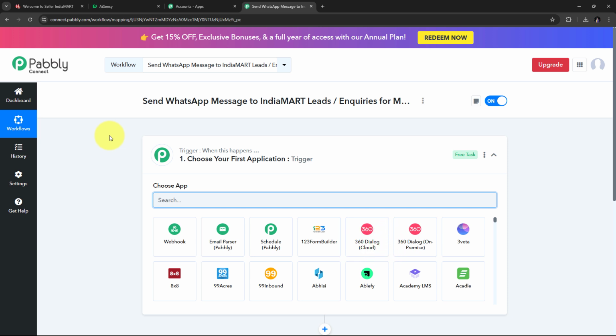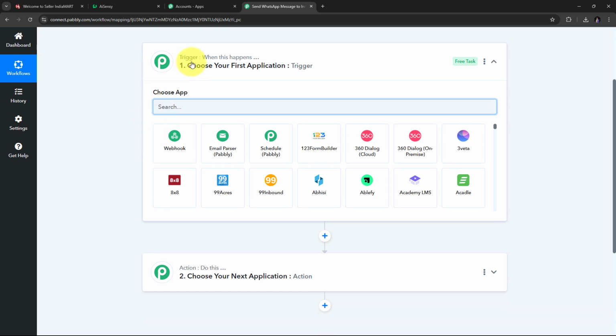And here it will take us to this most important window of our workflow. Here in this window, I have these two boxes of trigger and action. So trigger and action are the two main principles on which our workflow works. Trigger says when this happens, action says do this. So trigger is going to be the first step that will get executed in our workflow, and action is just going to follow that.